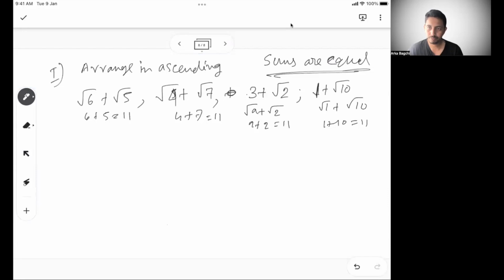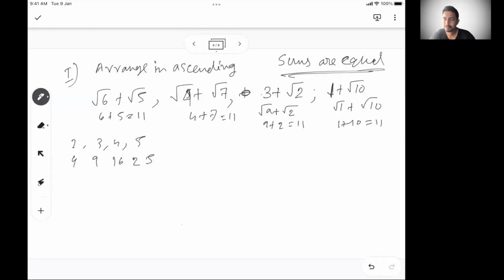There is an easier way of doing this. First, try to understand when the sums are equal. Because all these are positive numbers, if I take the square of all these numbers, whatever order I get, the same order will be applicable for the actual numbers. For example, if there are 2, 3, 4, 5, their squares are: 2 square is 4, 3 square 9, 4 square 16, 5 square 25.